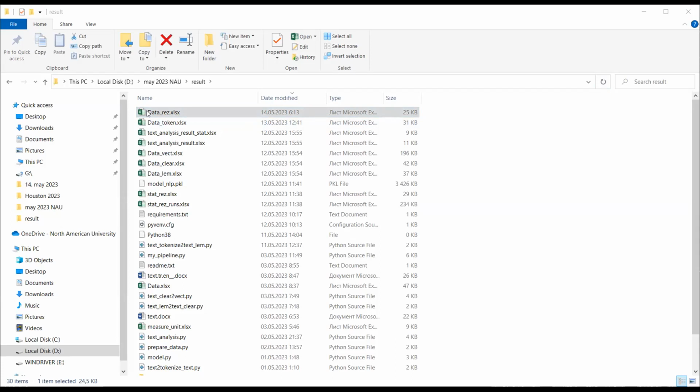So in this sentence there are measurement units, and in this sentence there are no measurement units. So it's like that, data collecting.